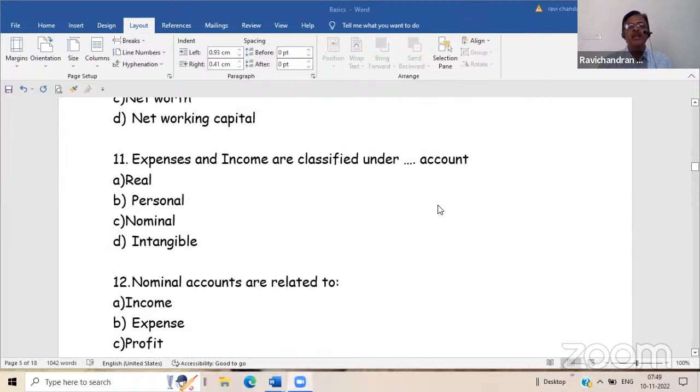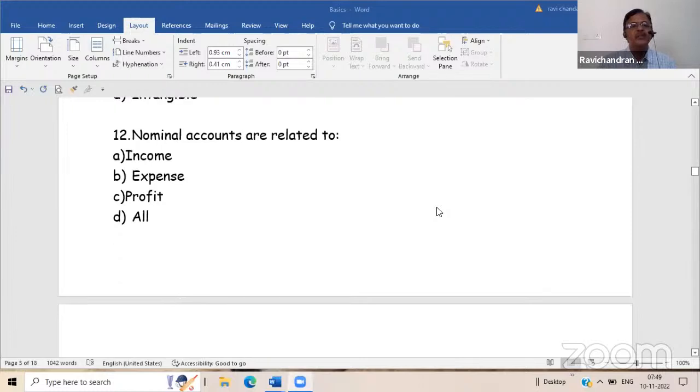The expenses and income are classified under Nominal accounts. Nominal, okay.